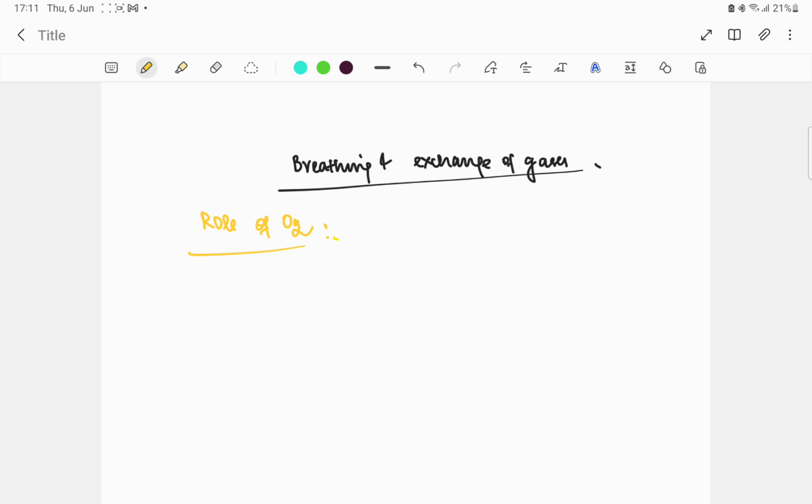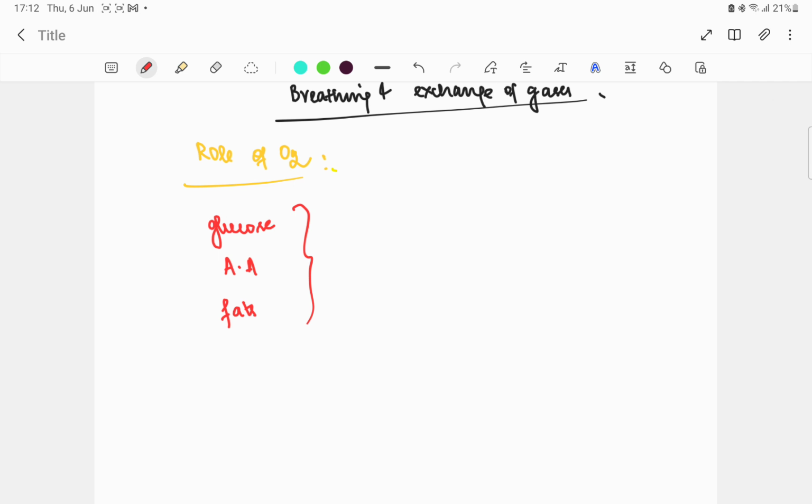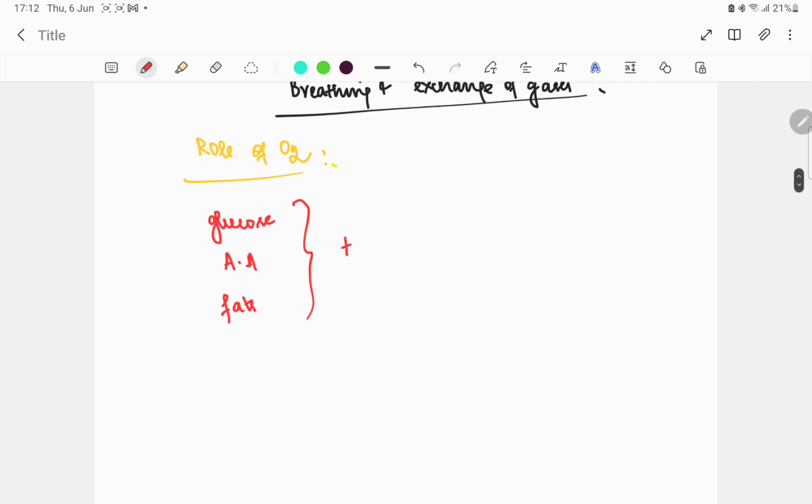For example, the heart is continuously pumping, isn't it? The heart is an organ made up of tissue, and tissue is further made up of cells. So each and every cell present in the heart needs a continuous energy supply so that it will be able to function properly. Oxygen helps in production of energy in the form of ATP. These are the substrates which release energy: glucose, which is a simple carbohydrate, amino acids, which are the building blocks of protein, as well as fat molecules. With the help of oxygen they all release energy,